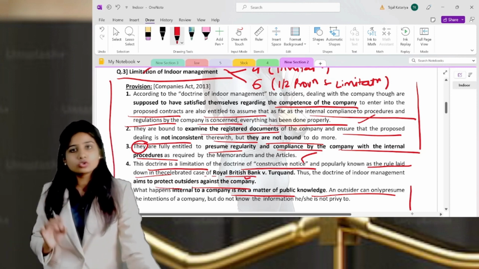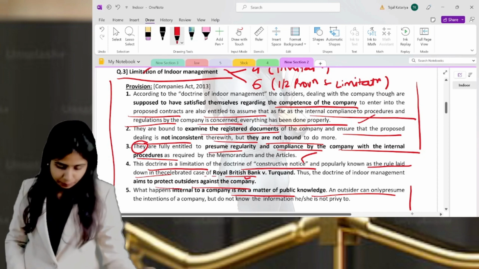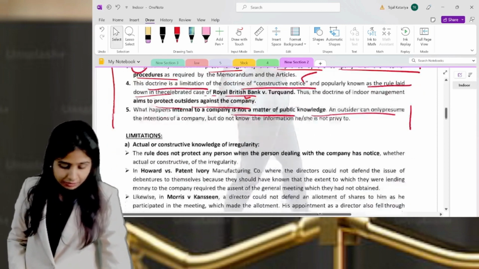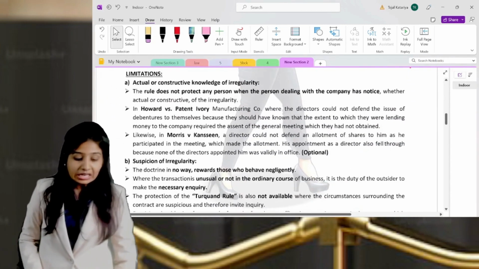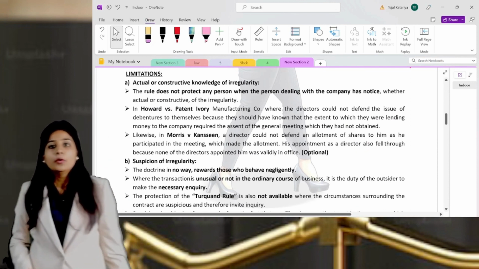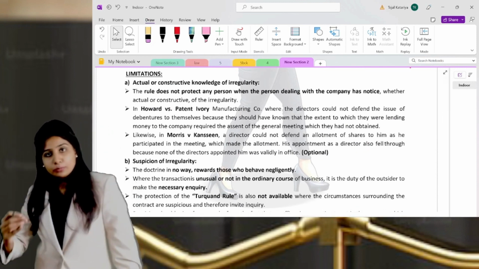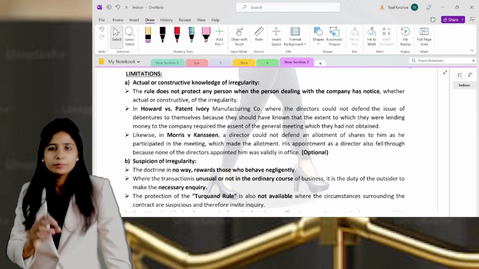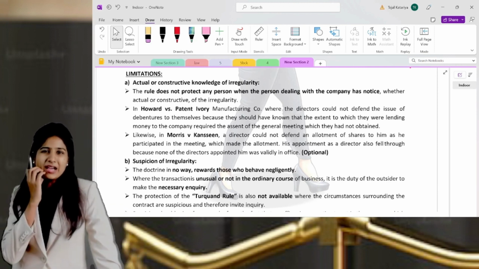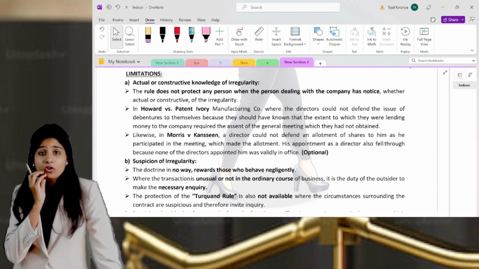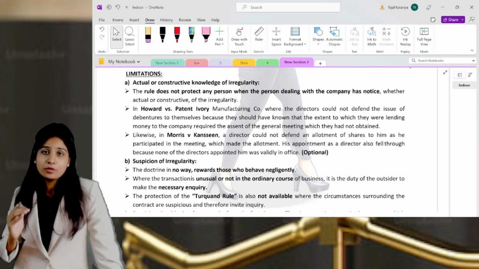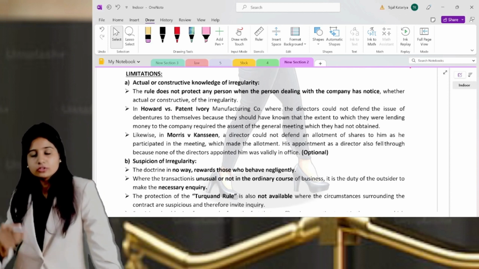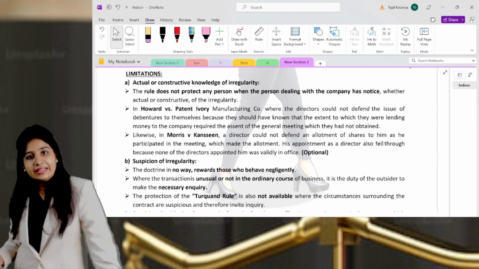These are the five points which you are supposed to write along with the case name. After that, include the limitation part. After the provision, you should write the facts of the case. I have already prepared a video, which you will get after this video, in which I have discussed how you should write case-law-based questions. So provision, then facts of the case or explanation, and then conclusion.